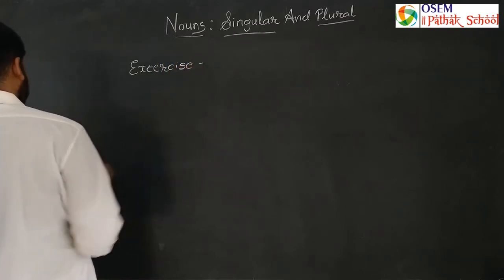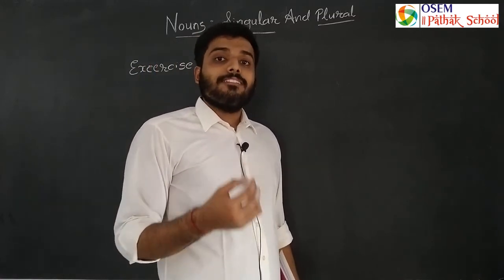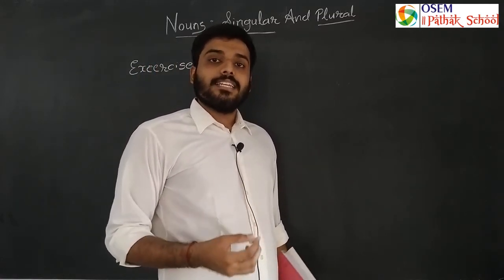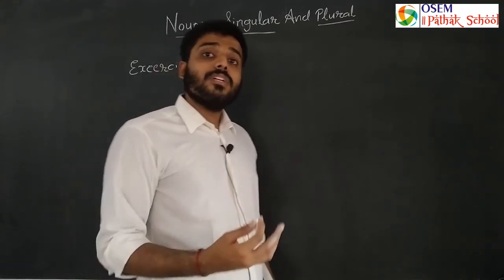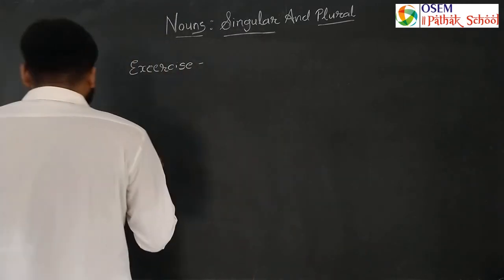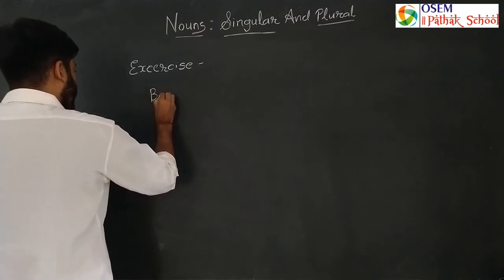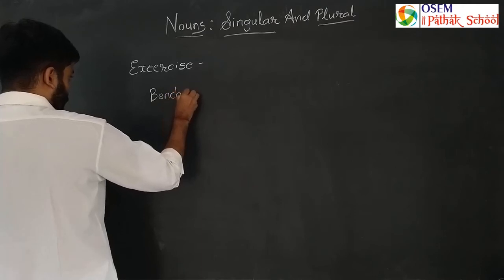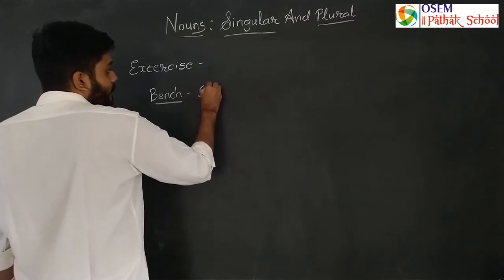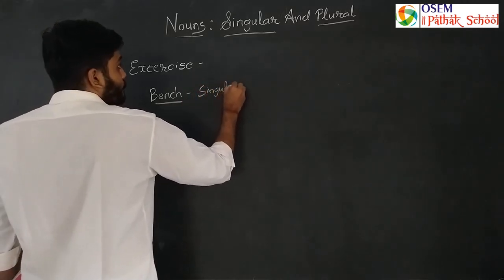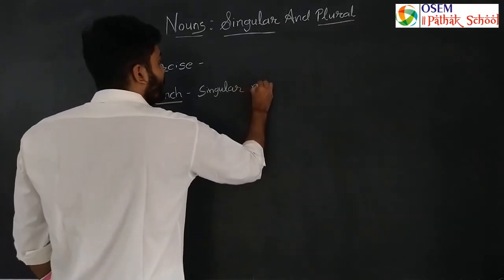Okay? Now we will learn how to, and whenever there is a change in singular noun, हमको जहां पे भी es ऐड करना है तब हम उसको कैसे ऐड करेंगे, ठीक है। सो नाउ इफ द वर्ड इज बेंच, सो ये क्या है, it is a singular noun, because how many bench are there, there is only one bench, so it is a singular noun।